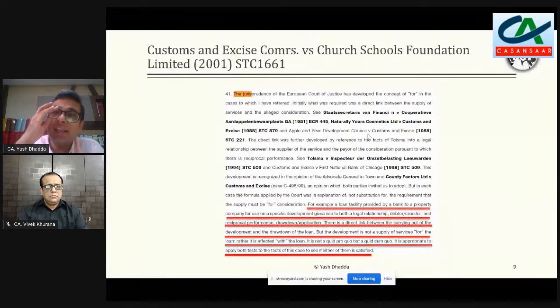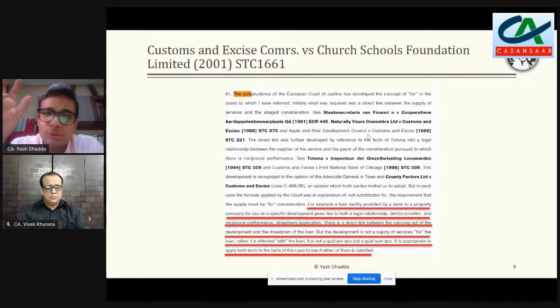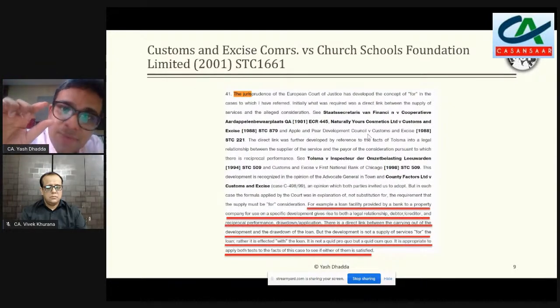In this regard, again, it makes sense to basically go to some of the foreign judgments. So it's an old 2001 judgment. Almost similar facts basically, where some money was given to a Church School Foundation and the purpose behind the money given was that you will build the school building with this money. And again, the question was whether it will be leviable to European VAT or not. I have highlighted specific lines in this regard when this judgment was delivered.